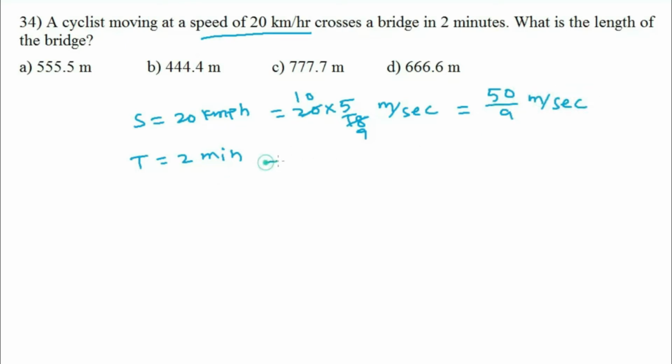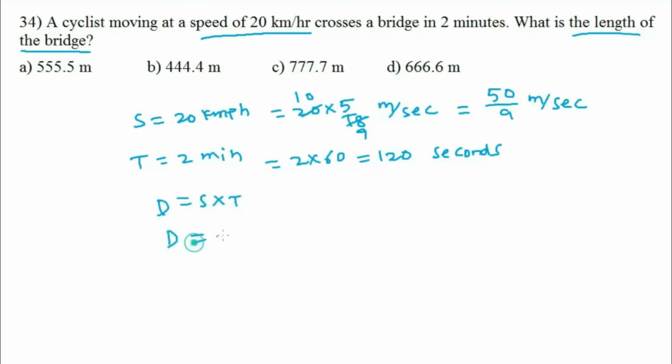Time equals 2 minutes, equal to 2 into 60 in seconds. Time equals 120 seconds and speed is 50 by 9 meter per second. The length of the bridge: distance equals speed into time. Speed is 50 by 9 meter per second and time is 120 seconds. 50 into 40 is 2000, divided by 3. By option verification, option D.